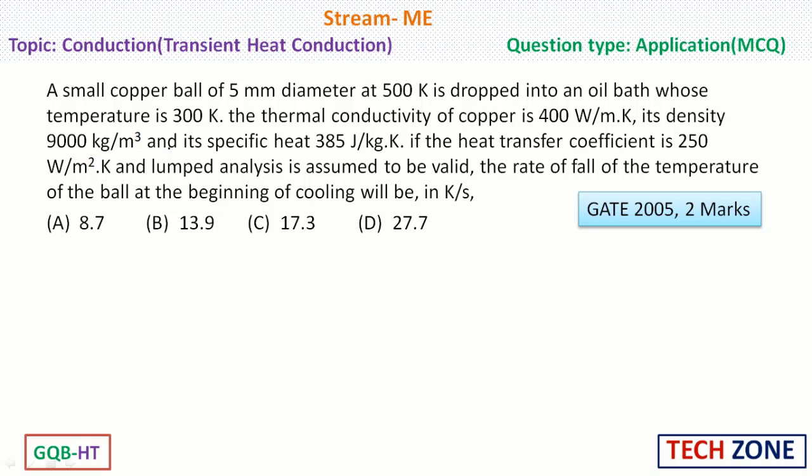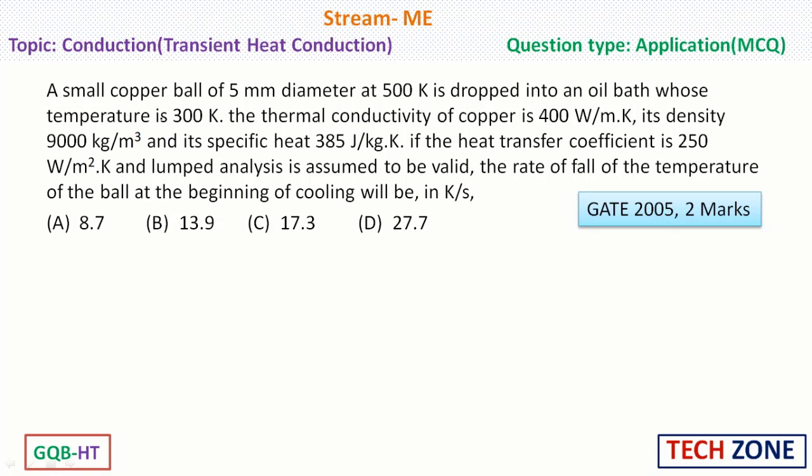If the heat transfer coefficient is 250 watt per meter square Kelvin and lumped analysis is assumed to be valid, the rate of fall of the temperature of the ball at the beginning of cooling will be dash in Kelvin per second. Option A 8.7, option B 13.9, option C 17.3, option D 27.7. This question was asked in GATE 2005 for 2 marks, and it is an application type of question, and it is also a multiple choice question.